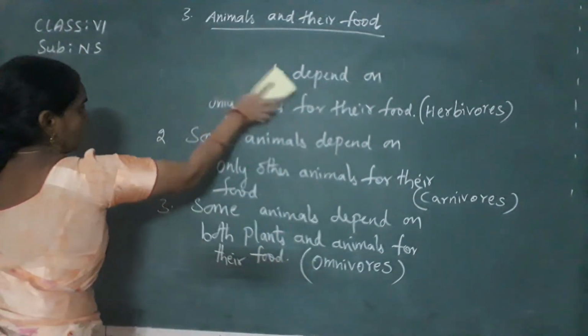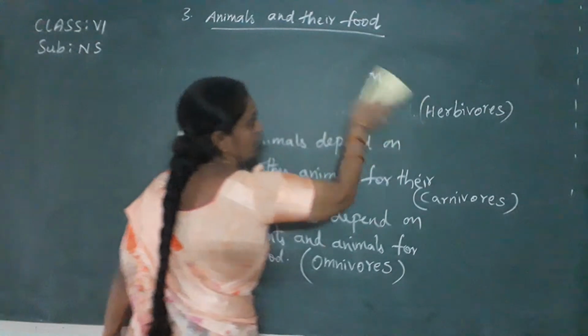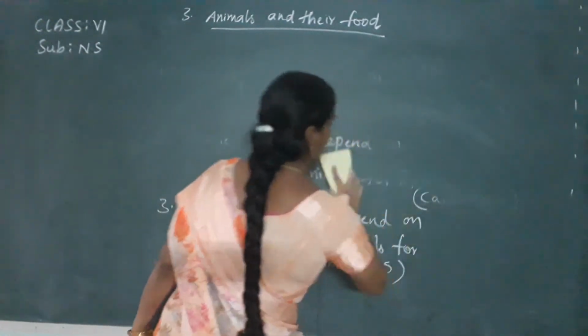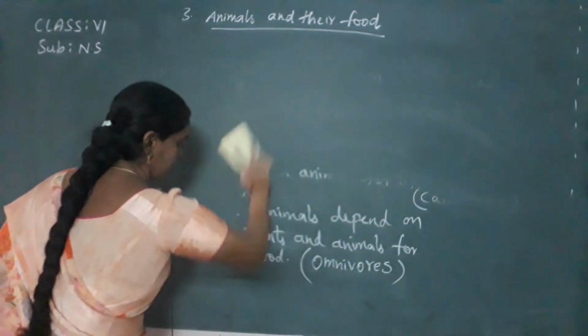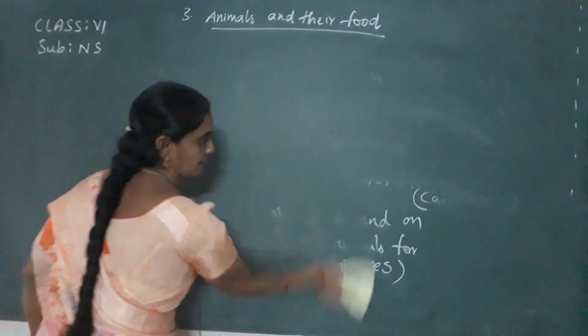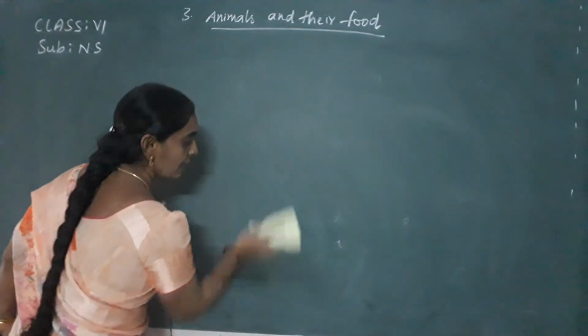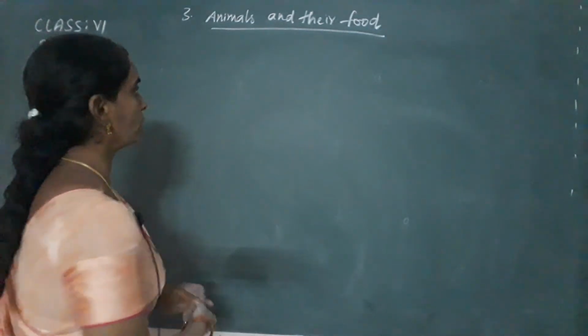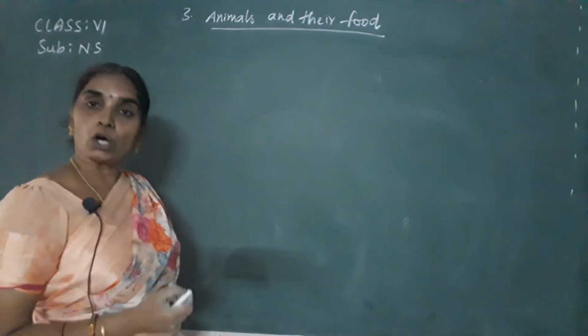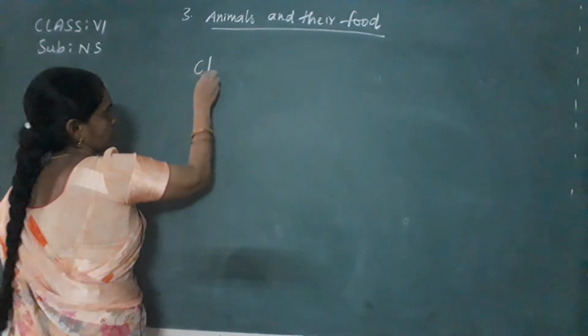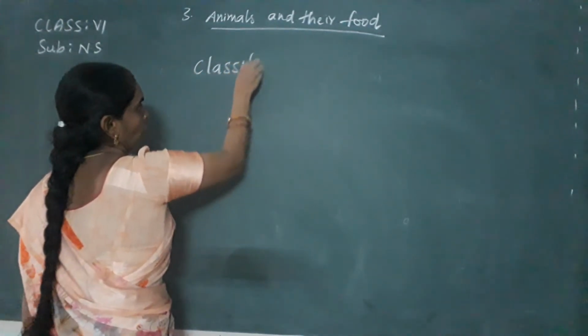Now write down the classification of animals based on food habits. The classification of animals based on their food habits are herbivores, carnivores and omnivores.